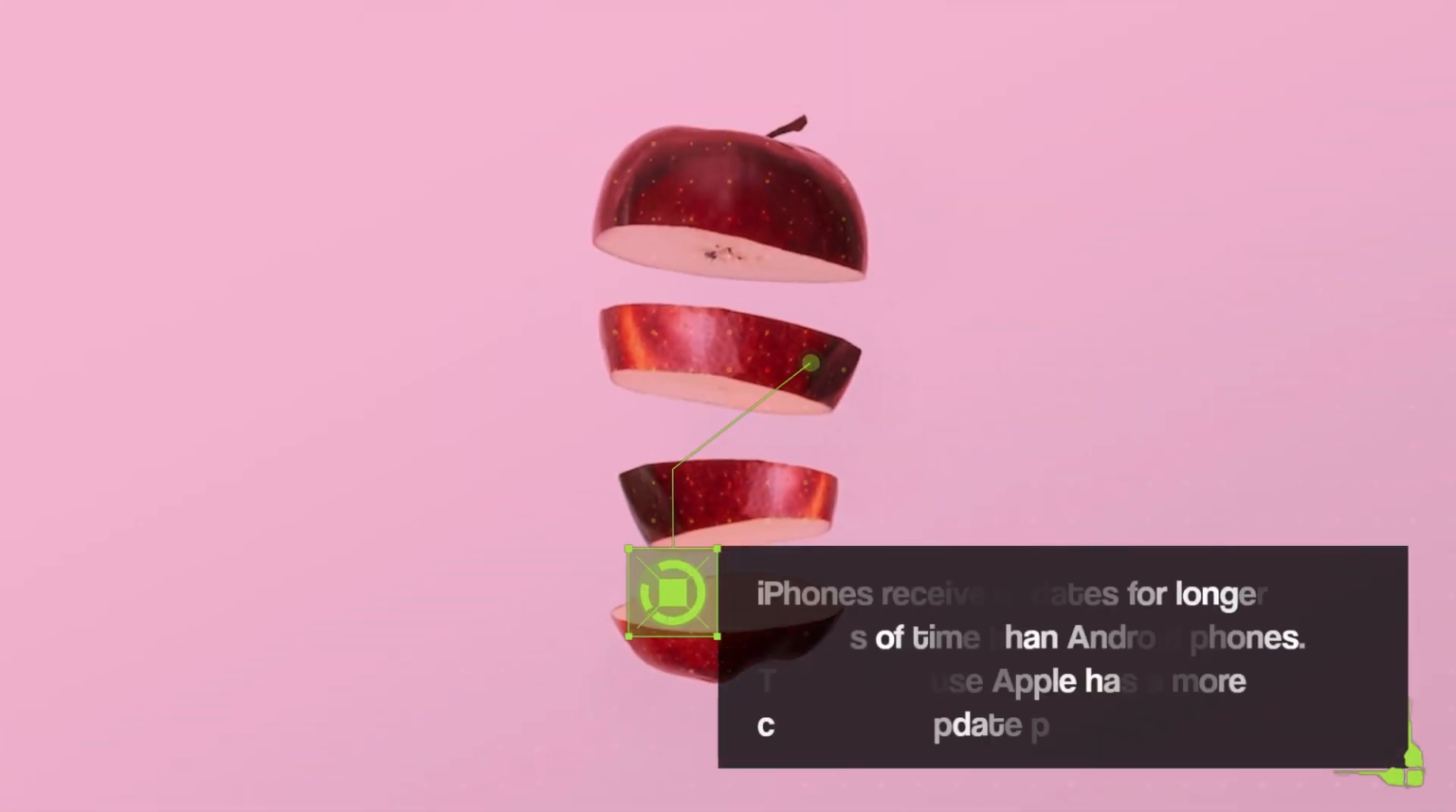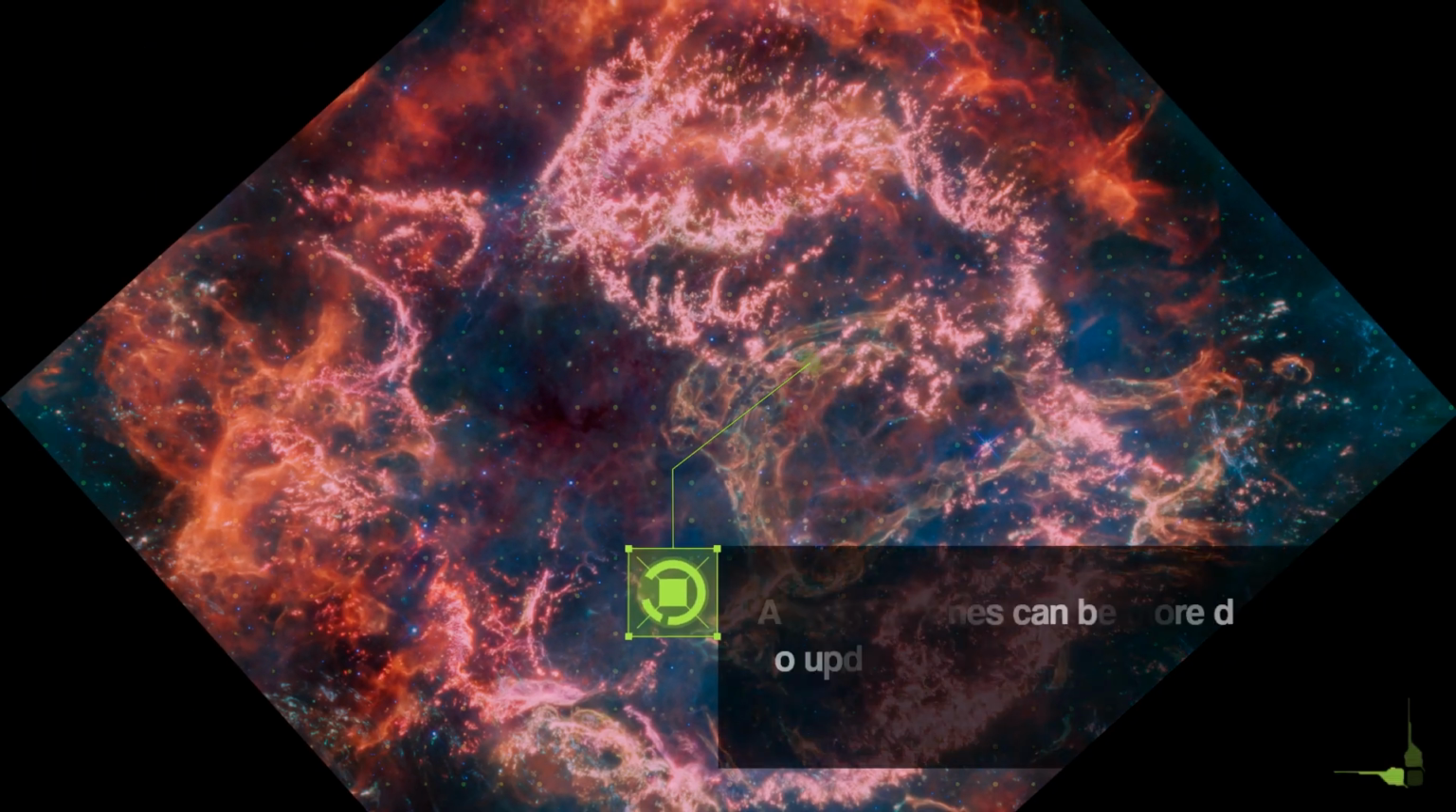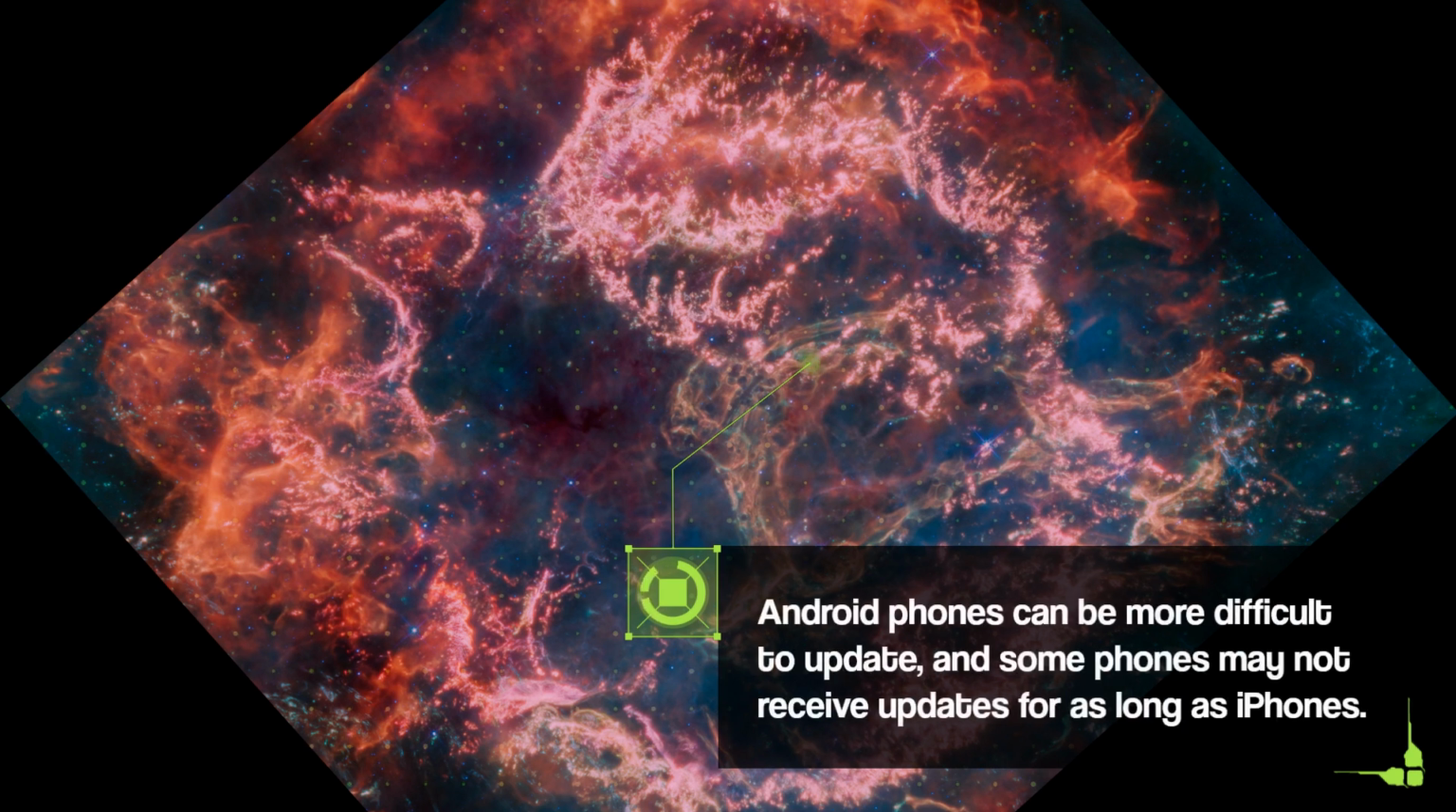iPhones receive updates for longer periods of time than Android phones. This is because Apple has a more controlled update process. Android phones can be more difficult to update, and some phones may not receive updates for as long as iPhones.